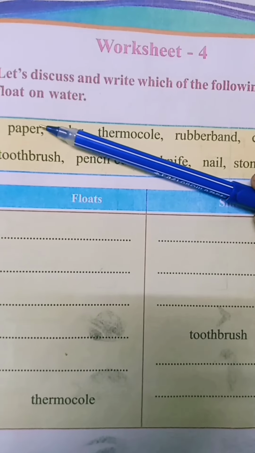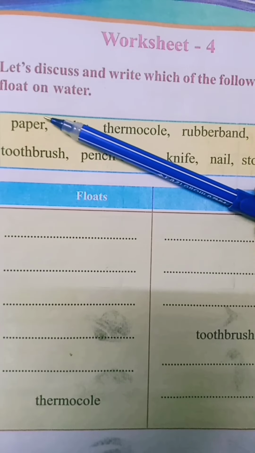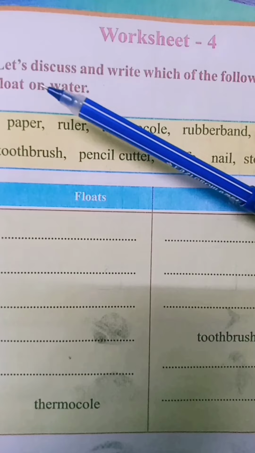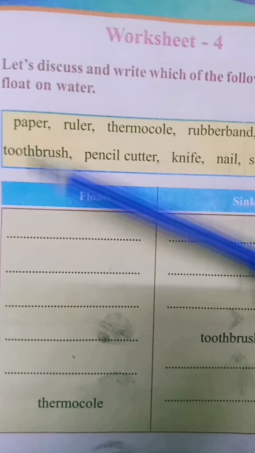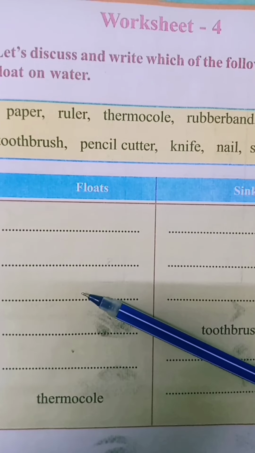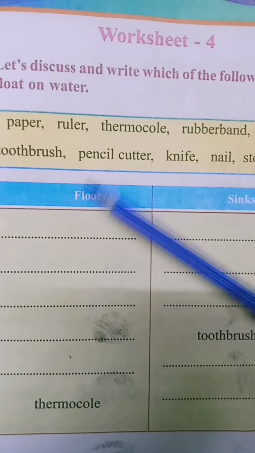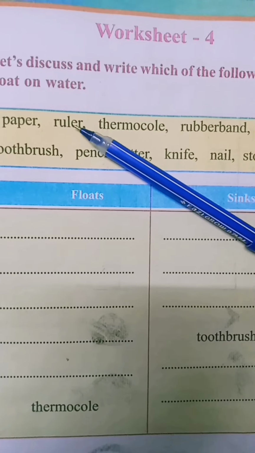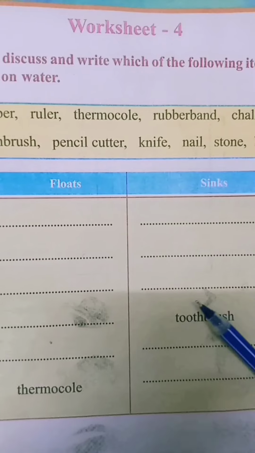What's our first one? Yes, paper. We know that paper is a very lightweight item. So, it will float on water. Okay? So, you have to write here paper. Then second one, ruler. It will sink into the water.